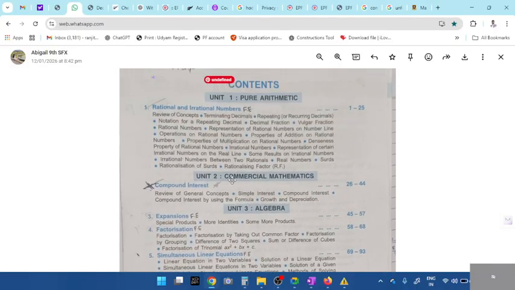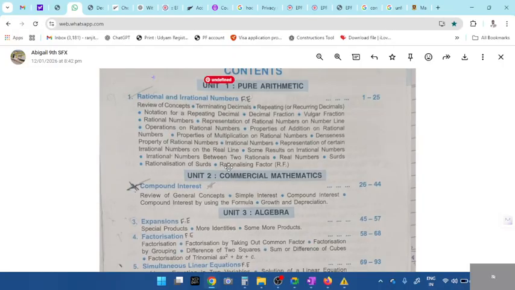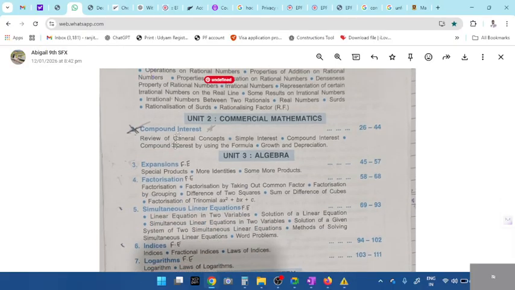Yeah, can you all see the screen, students? Is it being shared? Tell me the chapters. Look, what about rational numbers, expansion? Are you all thorough with all this?